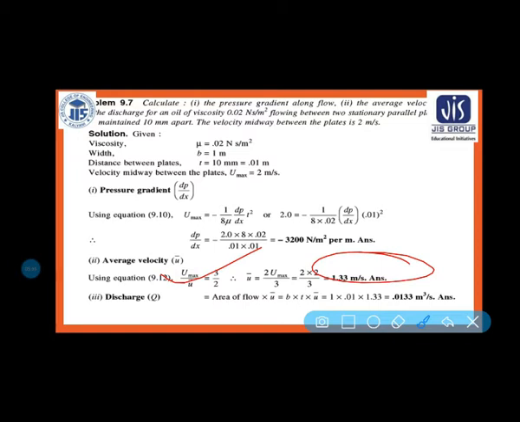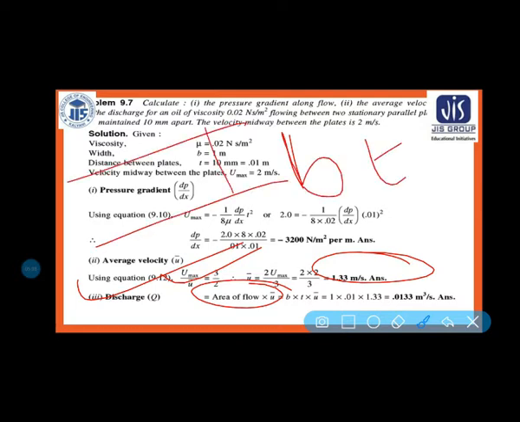If I am talking about the discharge Q, so Q is equal to area into velocity. Here you have to take the average velocity. So area is equal to b into t. If it is a parallel plate, this is the t, and the width is b.